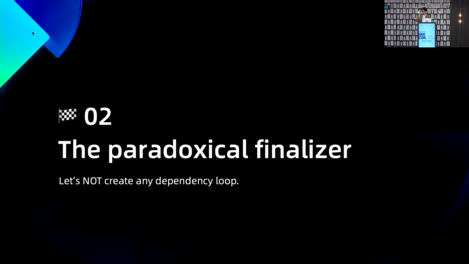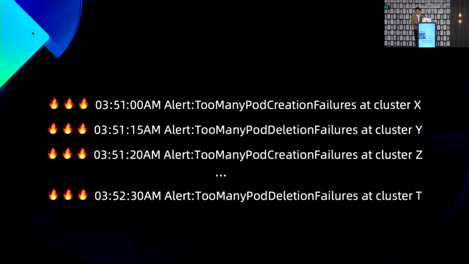This one is called the Paradoxical Finalizer. And this time, I was the actual on-caller. It was about 4 a.m. in the morning, and I got a paging storm. It said every cluster was having trouble with pod creation or deletion. We don't have global on-call rotations, so I had to get up and take a look.